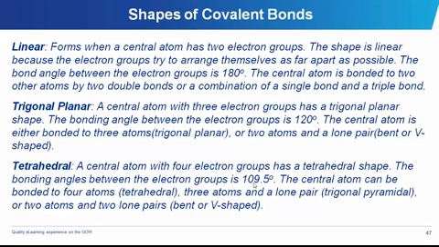The trigonal planar, like a V shape, the atoms are at 120 degrees from each other, while the tetrahedral takes a tetrahedral shape, and the atoms are at 109.5 degrees from one another.